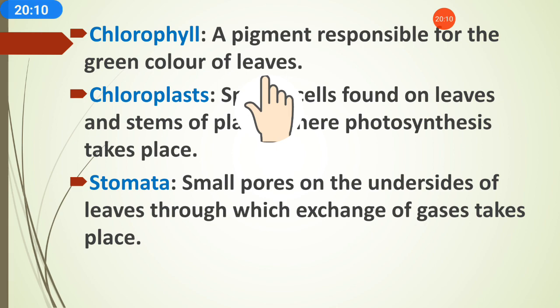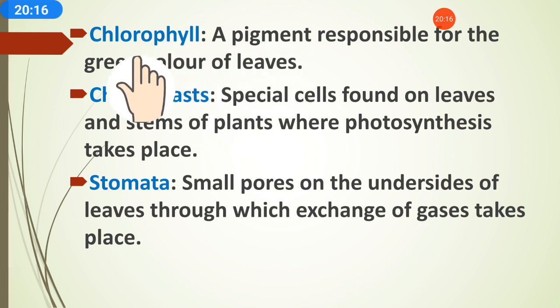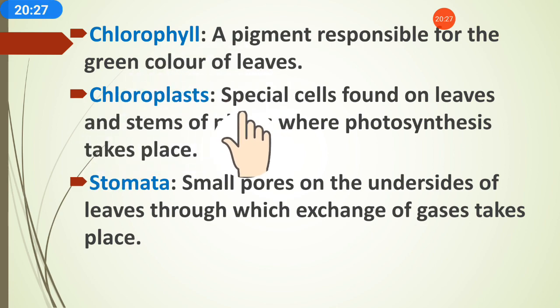Chlorophyll is a green pigment, a substance which is present in the leaves and which catches the sunlight, and with the help of chlorophyll, it gives the color green to the leaves. Chloroplasts are what?